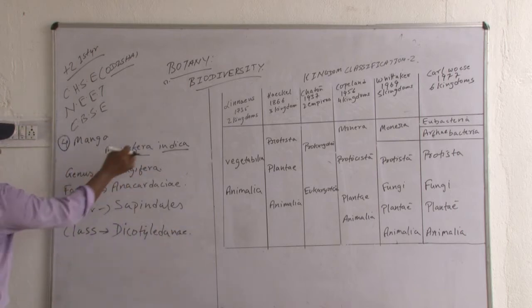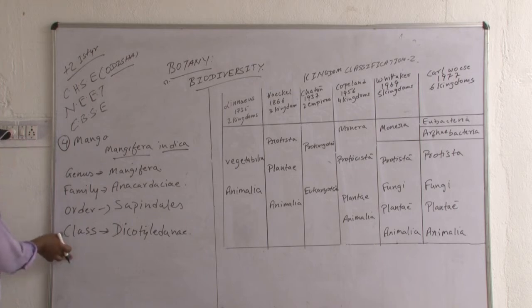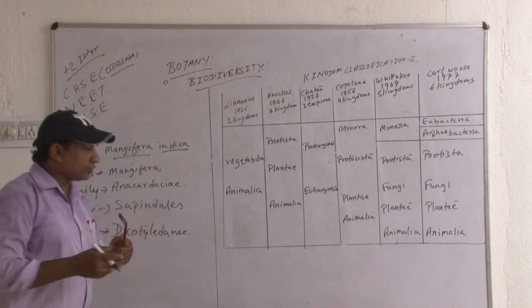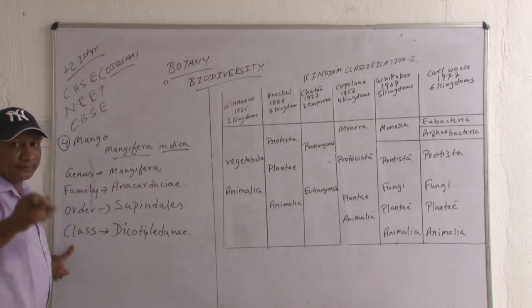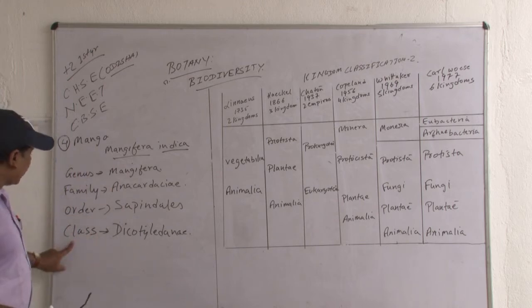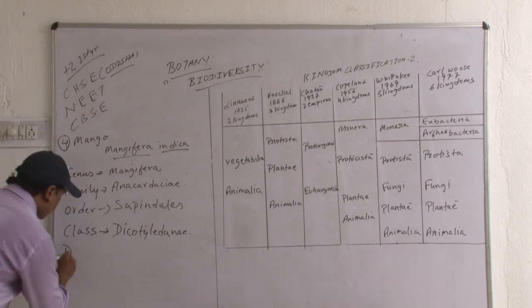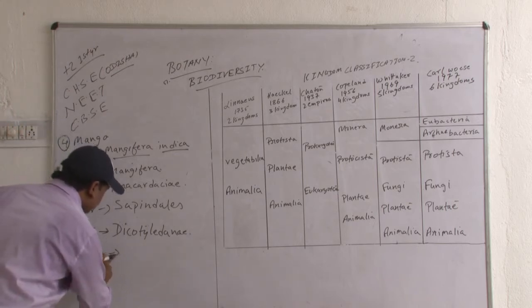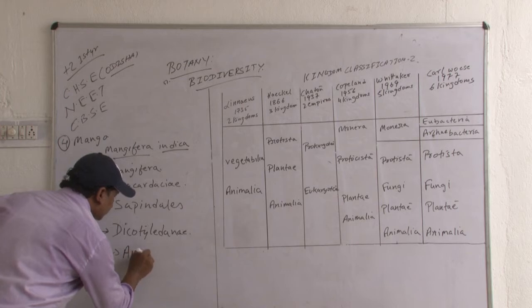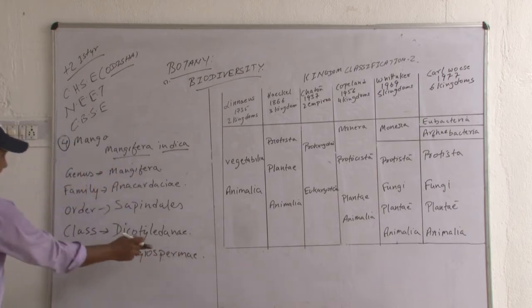Family, order, class. Then after class, what is there? That is division. Only remember it. Here there is no need to write phylum, because phylum is only applicable to animals, not to plants. So you have to mention division. Division is Angiospermae.